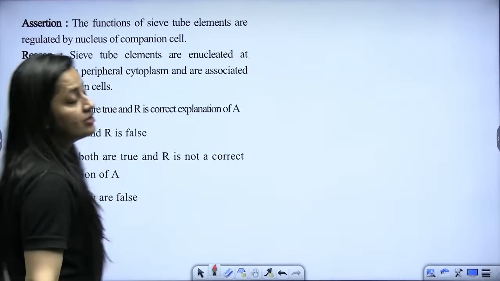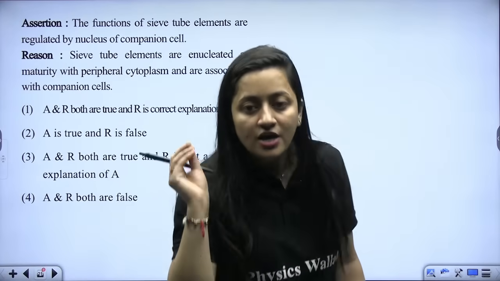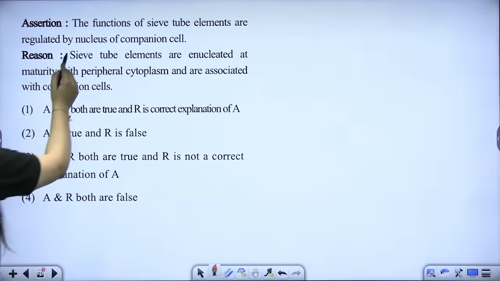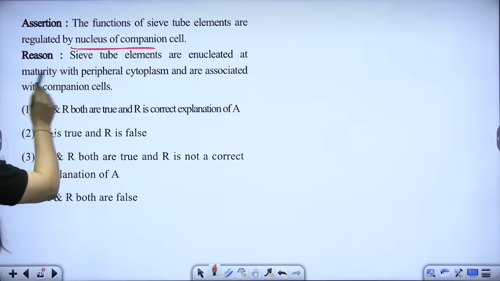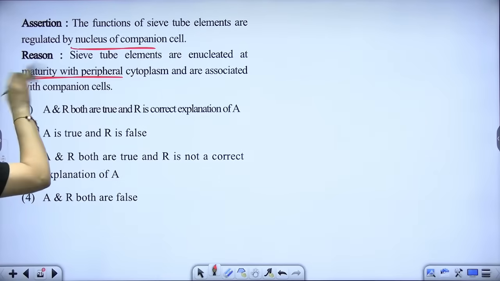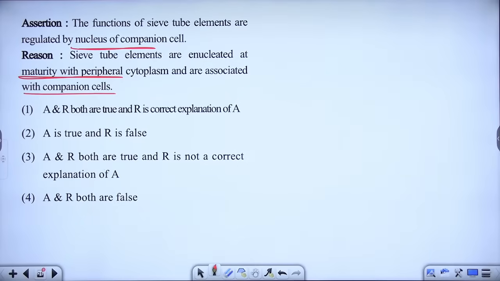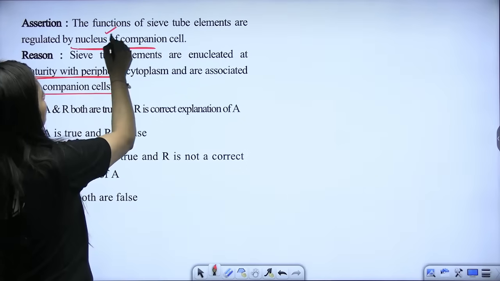Next question is there in front of you. So here they are asking about the function of sieve tube elements, right? The function of sieve tube elements are regulated by the nucleus of companion cell. Sieve tube elements are enucleated at maturity with peripheral cytoplasm and are associated with companion cell. So what should be the answer here? Is it true that the sieve tube elements are regulated by the nucleus of companion cell?